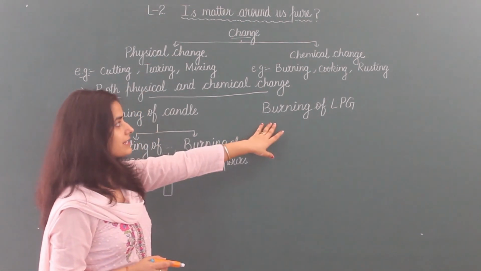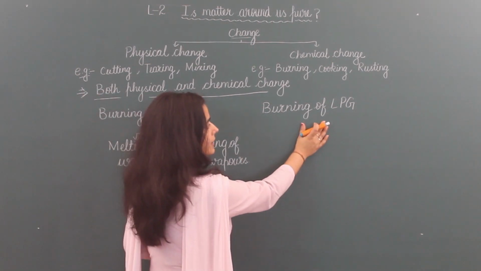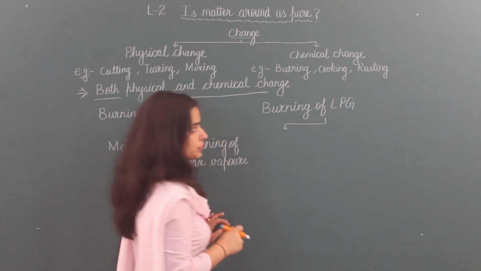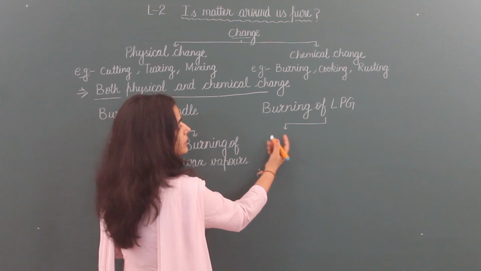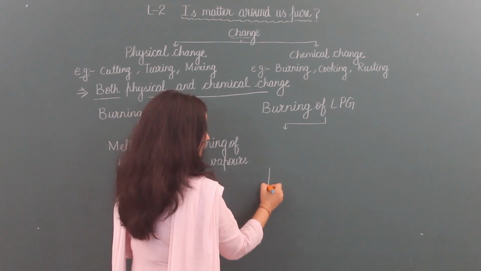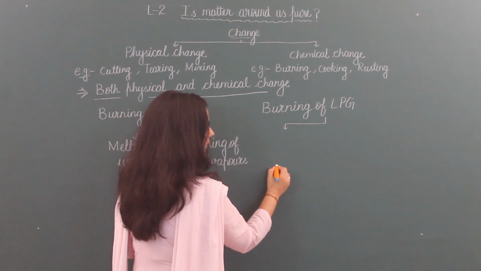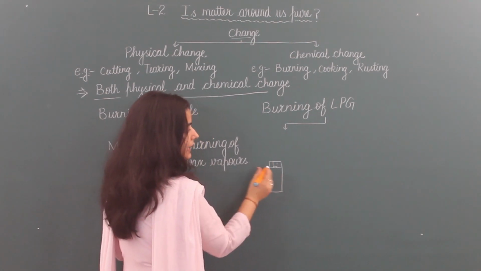Now the second example from our daily life is burning of LPG. LPG gas is used in the kitchen to cook food. It is used in gas stoves. Here what happened? In the first chapter I told you LPG gas is filled in gas cylinders by liquefying it.